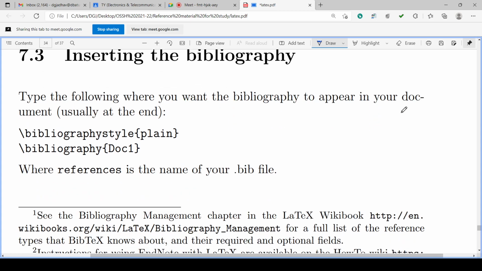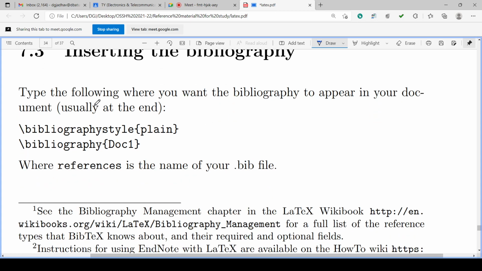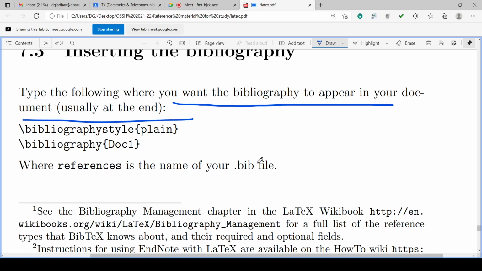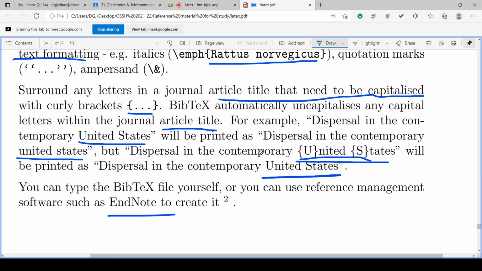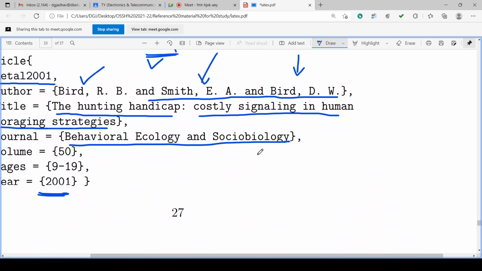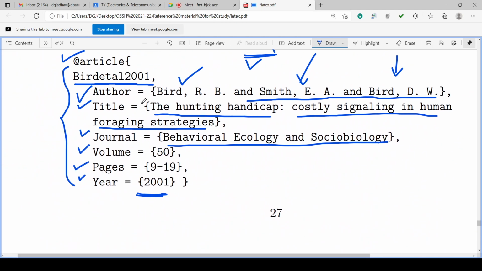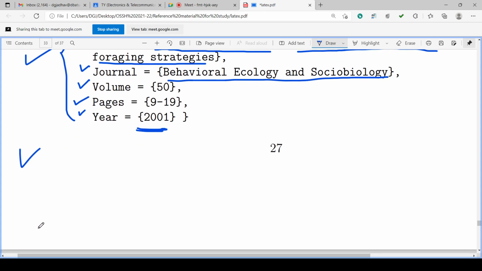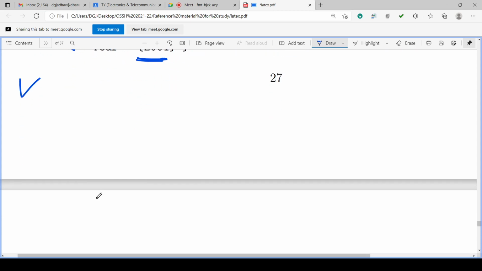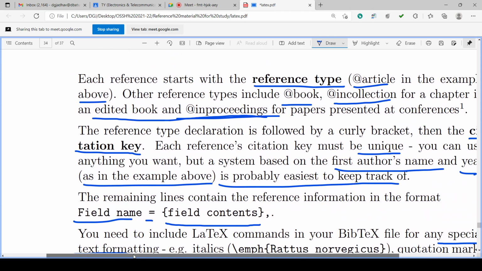Inserting the bibliography: type the following where you want the bibliography to appear in our document, usually at the end. Okay, so the file in which we have made this type of list, bibliography, one article, second article, third, fourth, fifth, maybe 20, 50, 100 articles, maybe if books are there, more than 100, 200, 300, a list will be there for the references.